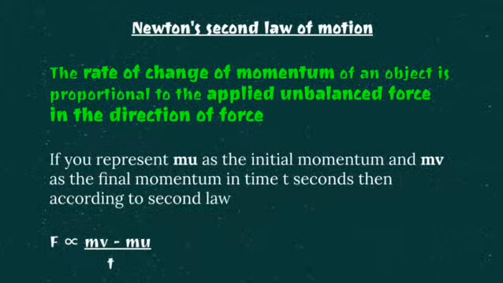If you represent initial momentum as mu and final momentum as mv, here u is the initial velocity and v is the final velocity, and so initial momentum becomes mu and final momentum becomes mv. And if this change happens in t seconds, then we say that force is proportional to (mv minus mu) by t. That is the rate of change of momentum, that is change of momentum divided by time.